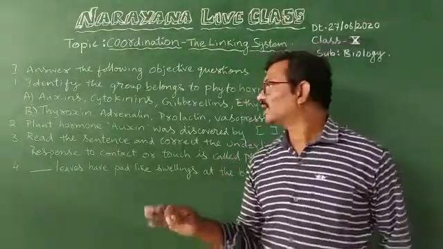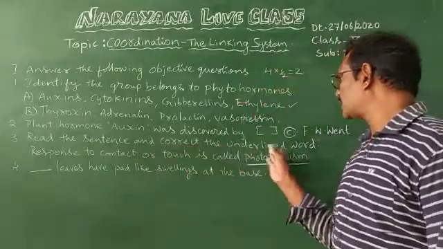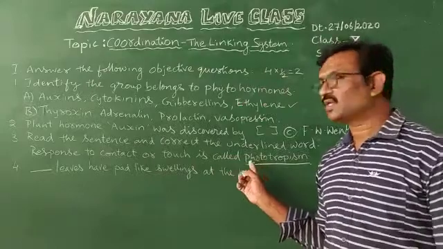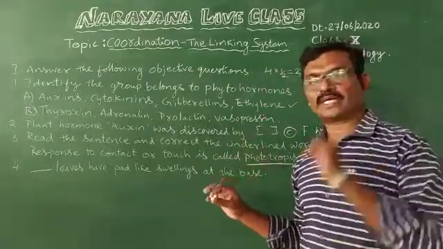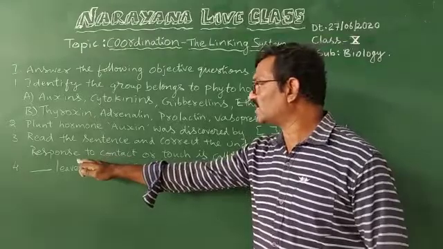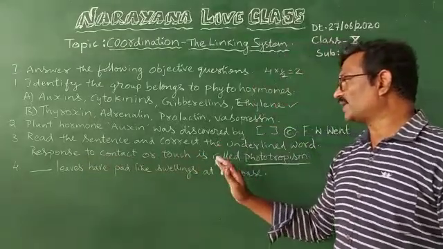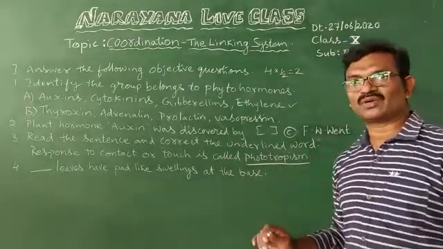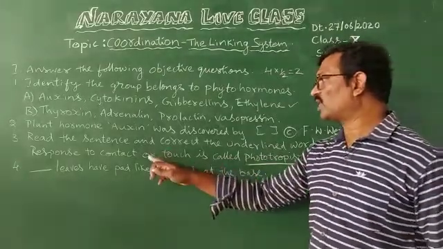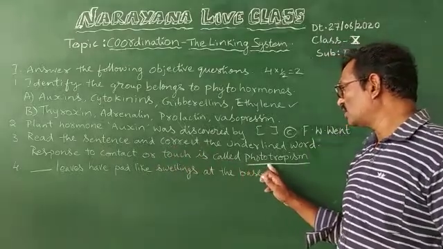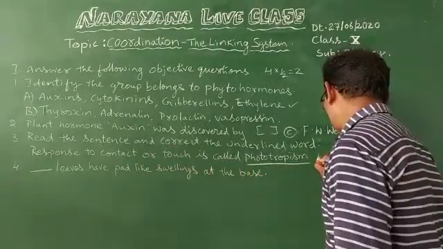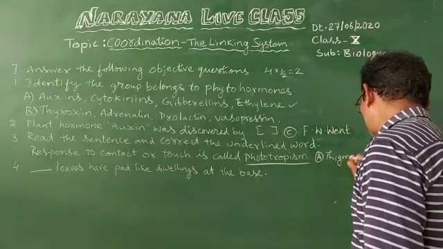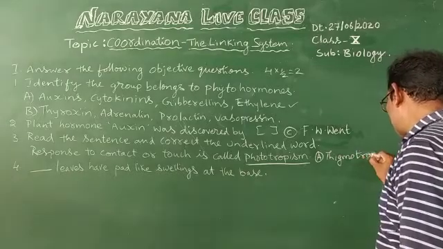And the third question: read the sentence and correct the underlined word. Here one sentence is given to you with an underlined word. That underlined word is wrong. You have to correct it. Now read that sentence: Response to contact or touch is called phototropism. Phototropism is wrong. Then what is correct? Response to contact or touch is called thigmotropism. So the answer is thigmotropism.